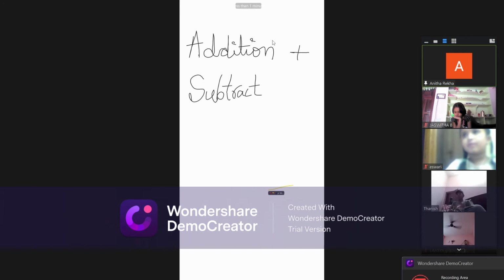Write in your books also: addition, subtraction. What is the next one? Multiplication.